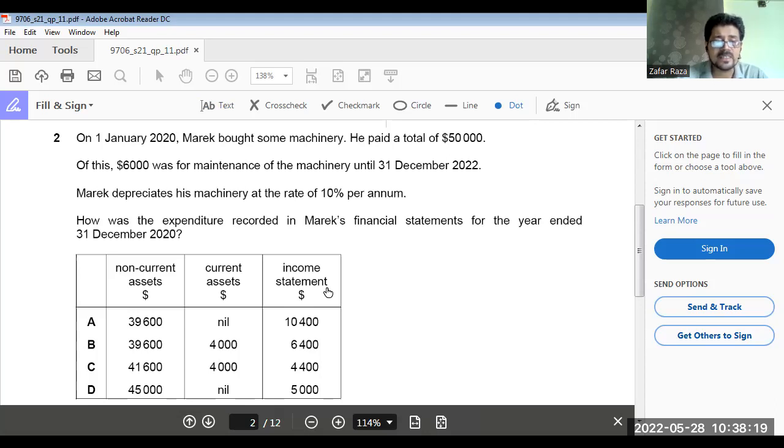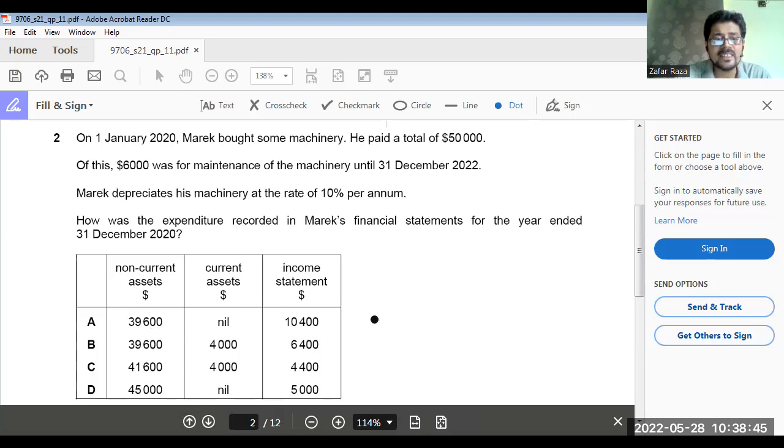Now, on 31st December 2020, what would happen? The value of assets is 44,000. If we take 10% depreciation, it means the book value is now 90% of 44,000, that is 39,600. So the answer could be A or B.